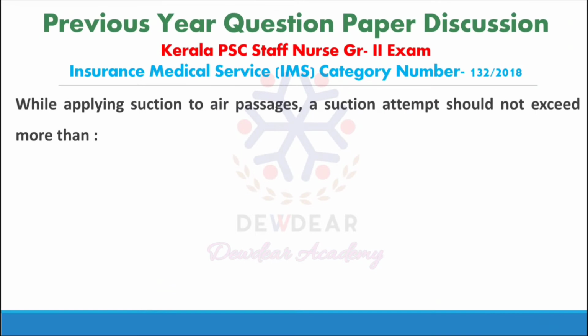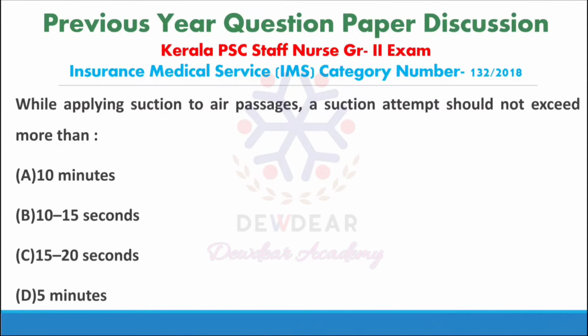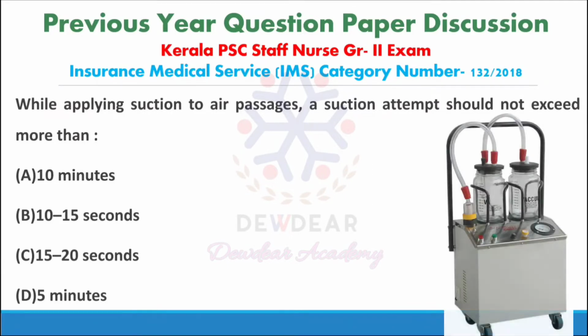Next question. While applying suction to air passages, a suction attempt should not exceed more than? Options are 10 minutes, 10 to 15 seconds, 15 to 20 seconds, 5 minutes. Correct answer is 10 to 15 seconds.